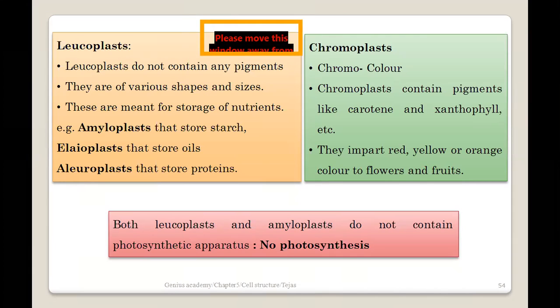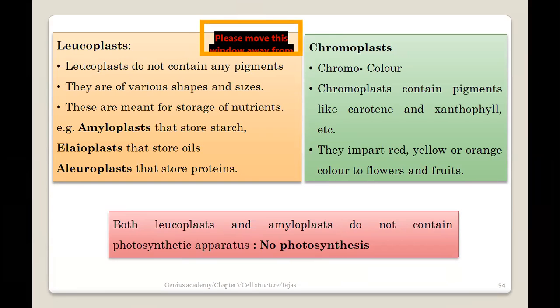They can be of different size and shape depending on which cells they are present in and what their function is. So as I mentioned just now, the leucoplasts are the plastids which are mainly involved in storage purpose. They can store different components like proteins, lipids and carbohydrates. So depending on what type of components and biomolecules they are storing, there are again different types of leucoplasts. So the very important ones are like I have listed here.